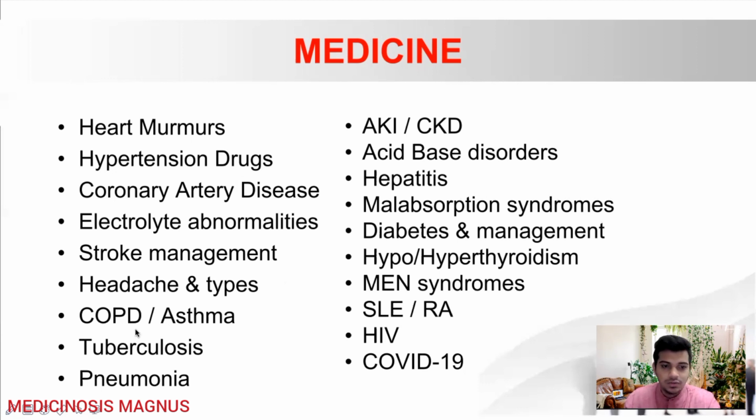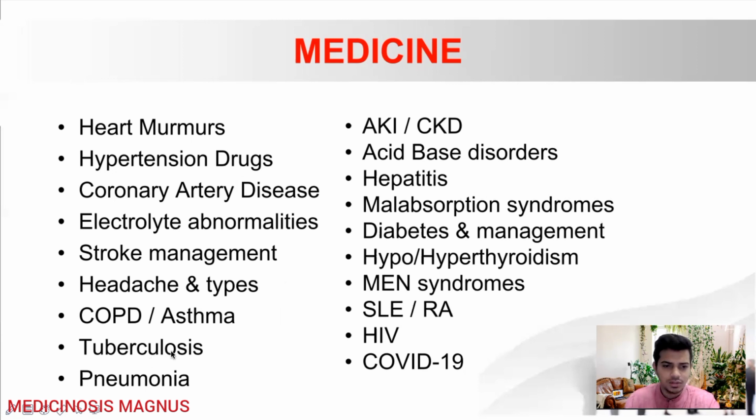Then a lot of questions are also being asked in COPD and asthma. All those findings in spirometry and also the guidelines of management. Who will be needing inhaled corticosteroids? Who will be needing systemic corticosteroids? All those things you will need to know.